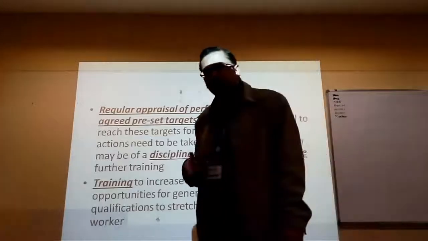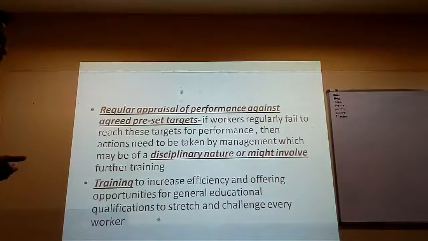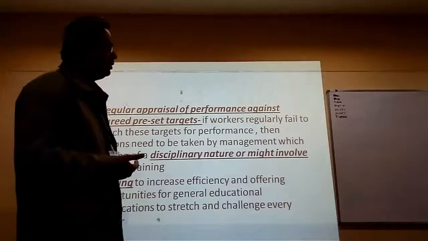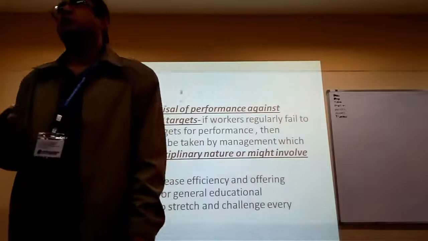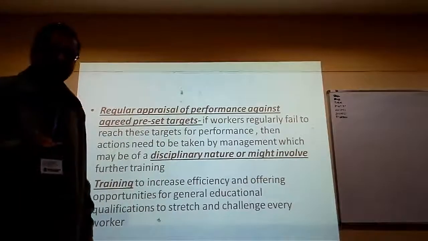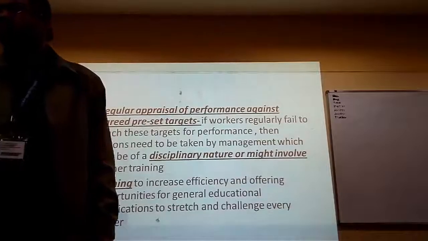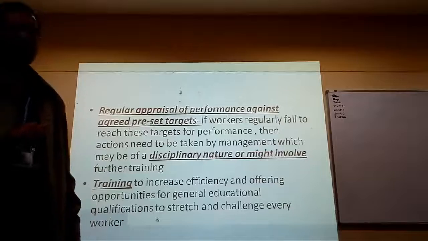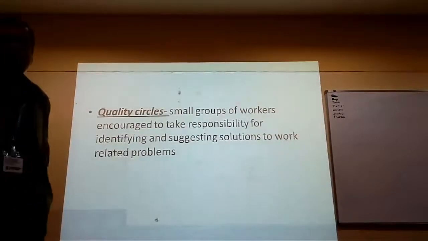These companies invest in their employees. They keep educating them, they keep teaching them new techniques. And these workers then apply these techniques, they increase their output per worker, and the cost of production then goes down. Okay, next. Then I said quality circles.